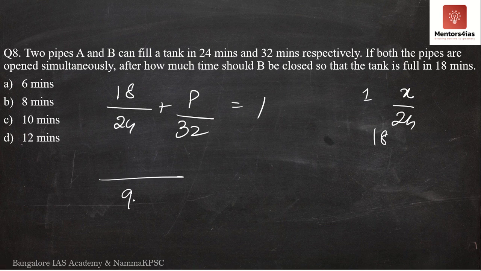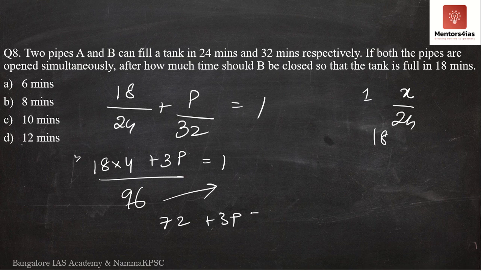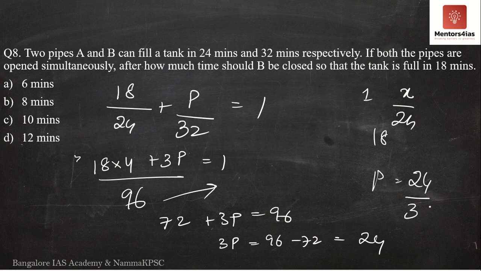So once again, I think I can take the LCM as 96. So this is nothing but 18 into 4 plus 3P is equal to 96. 18 4s are 72. 72 plus 3P is equal to 96. 3P is equal to 96 minus 72. This is nothing but 24. Therefore, P is 24 by 3, which is 8.